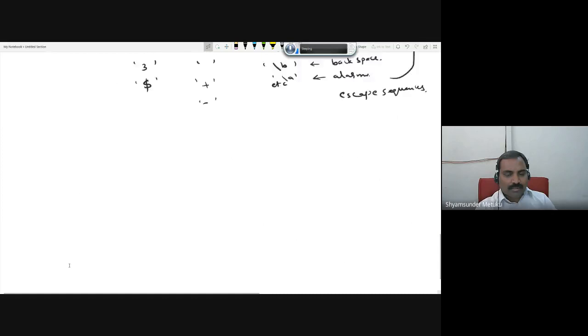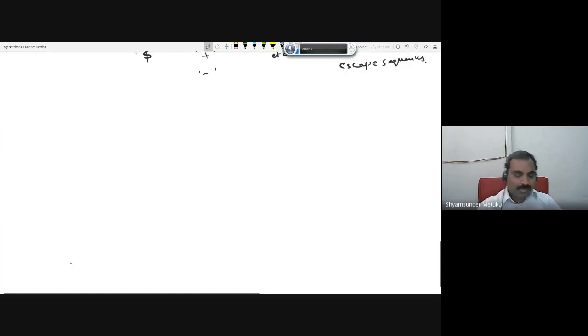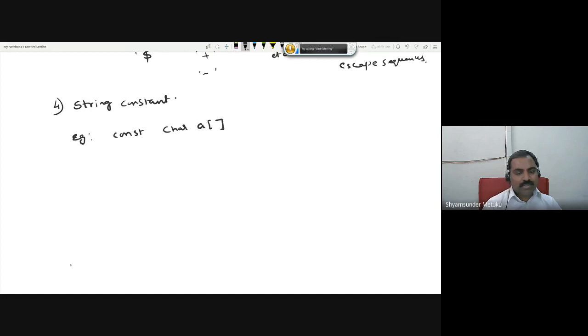Okay, fine. Then I'll go with string constant, the fourth type. String constant is declared with an example here, CONST. It will be char, slight change with a square bracket.